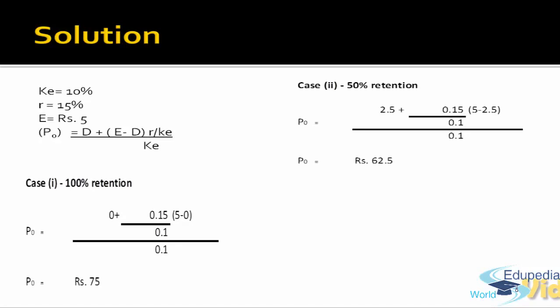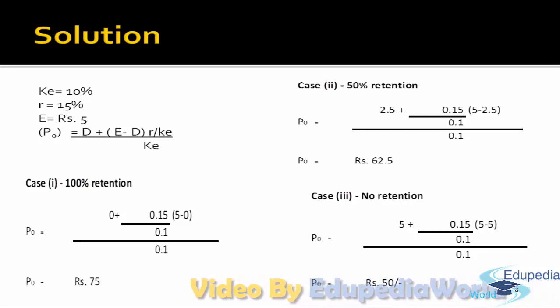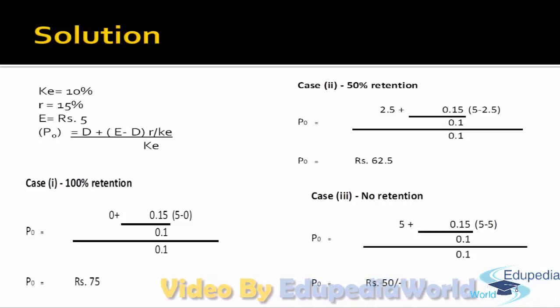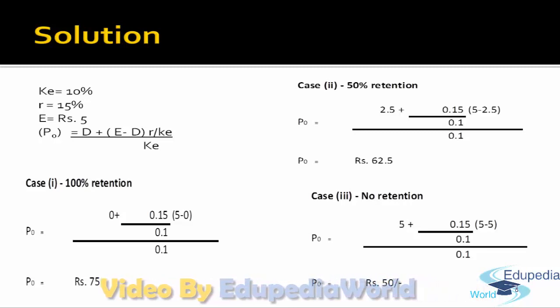Situation 2, when the company retains 50%. In such a scenario, the market price of the share will be 62.5 because 2.5 is distributed as dividend and 2.5 is retained. And case 3, when the company does not retain at all. In such a scenario, the market price of the share is rupees 50. Now what did Walter actually advise? If R is more than KE, the company should retain 100% and should not pay dividend.